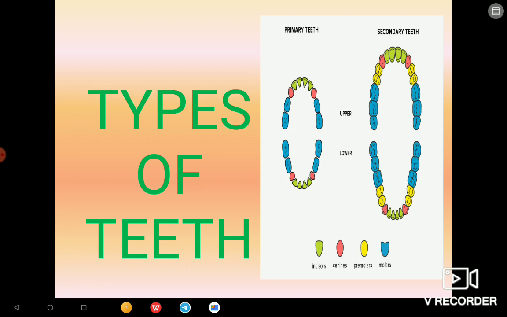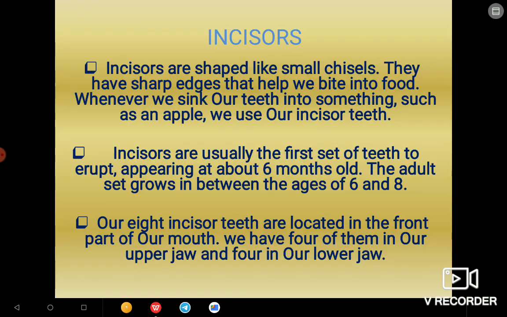Okay, so let's go to the next part. Here we are going to read about the types of teeth. Here you can check this picture. First we have the incisors. As I've told you, they have different inner parts because of their different outer looks. You will get to know how they look from outside, and the inner look we have seen just now. So first let us learn about incisors.